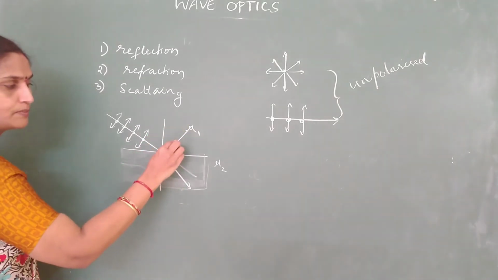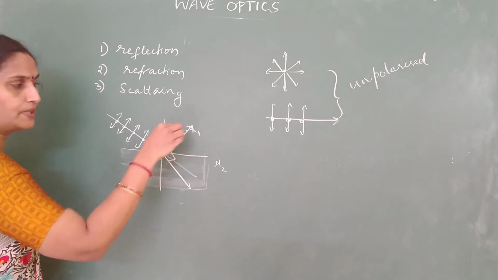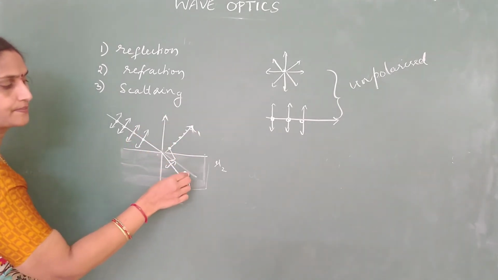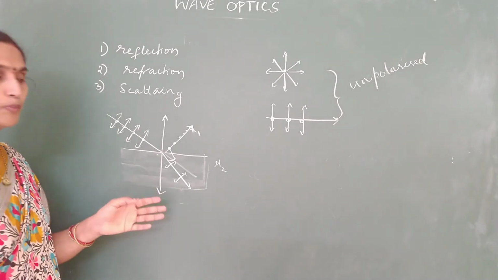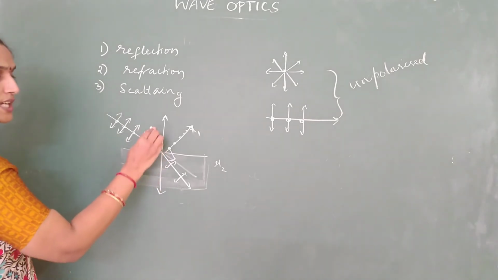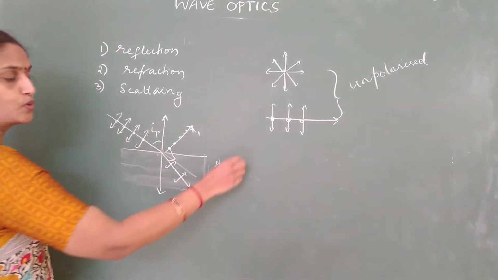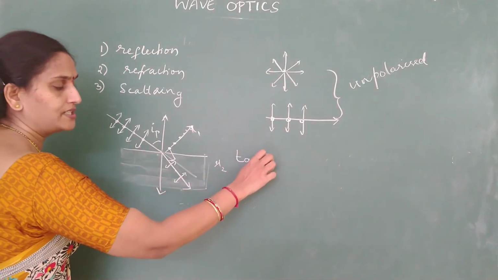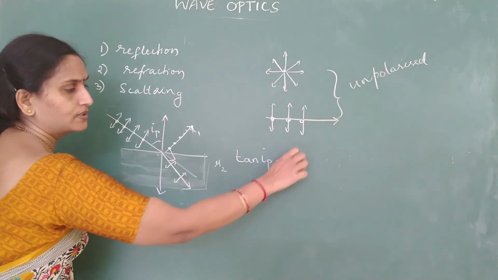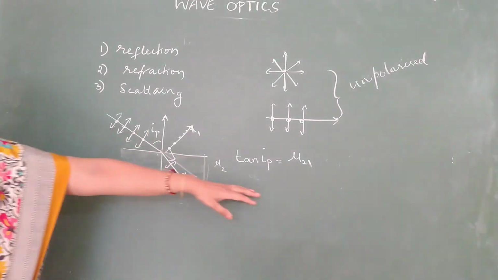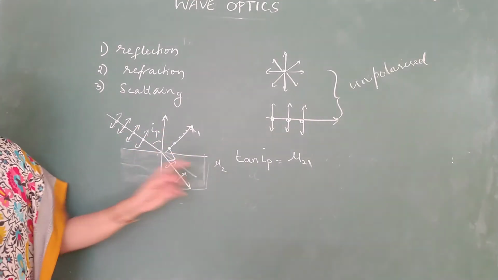then Brewster observed that the reflected ray is completely polarized, and the refracted ray is partially polarized. So this is one method for getting polarized light, and we call this angle of incidence the angle of polarization. And we have proved Brewster's law. What is the tangent of the angle of polarization equal to? It is mu, the refractive index of the medium.